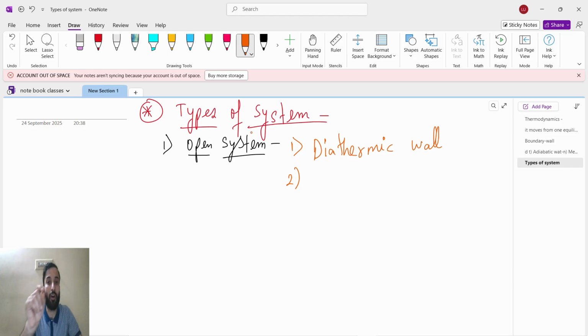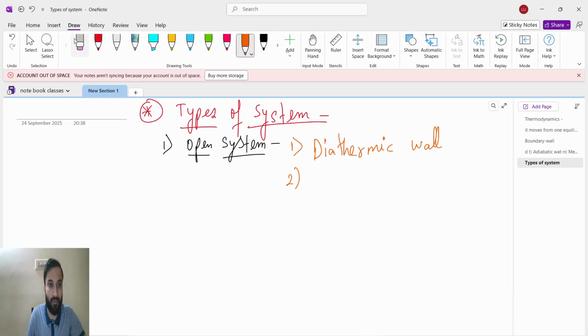For every system we talk about two things: heat transfer and matter exchange. Matter exchange, not transfer. Heat transfer, matter exchange.